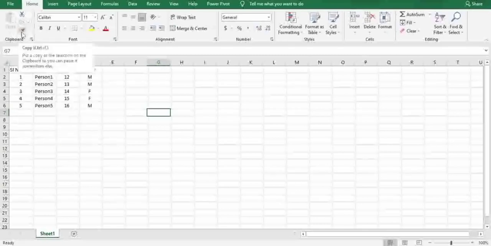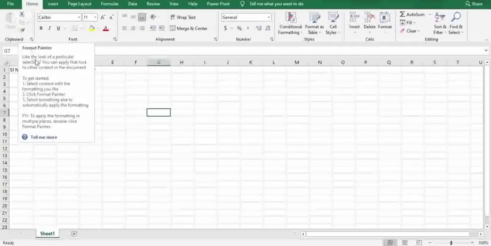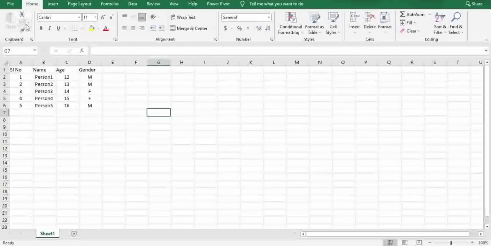Here we have clipboard functions which include paste, copy, paste, and copy as a picture, cut options. Currently these are not necessary, which is also available in PowerPoint as well as Word. So this is not the primary asset of Microsoft Excel. So let us start with the font style.